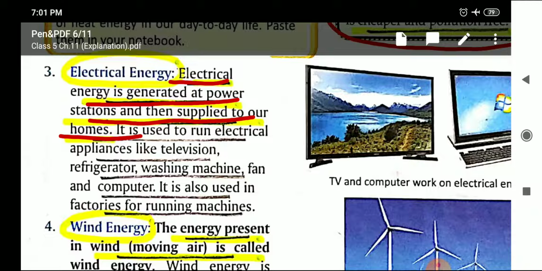Children, for any kind of energy, for the various forms of energy, you need to learn 2 aspects. One, the source of that energy, and second, the use of that energy. So electrical energy, what is the source? It is generated at power stations. And the uses, all the electrical appliances need electricity to work.